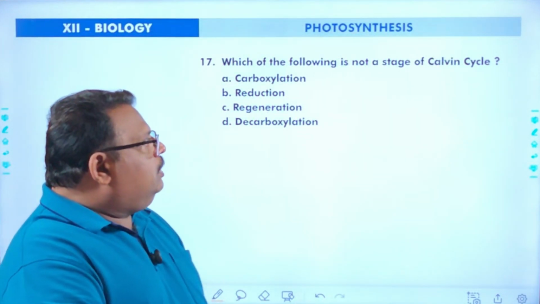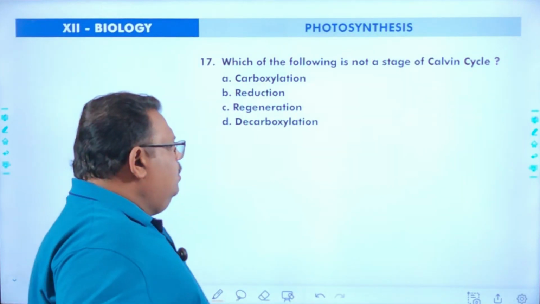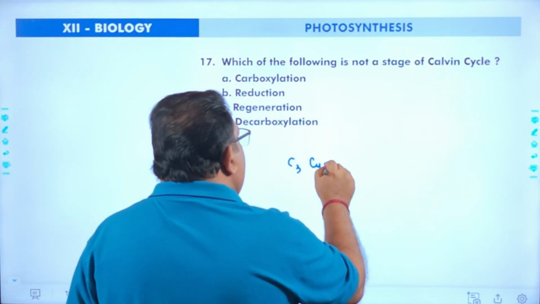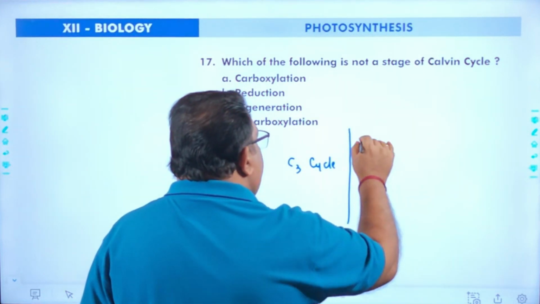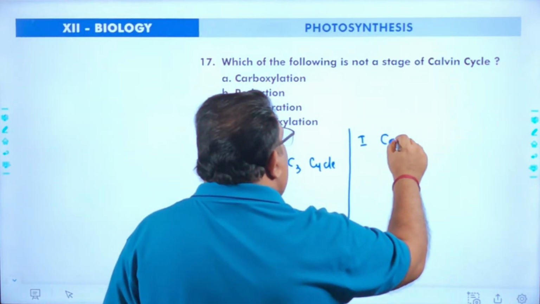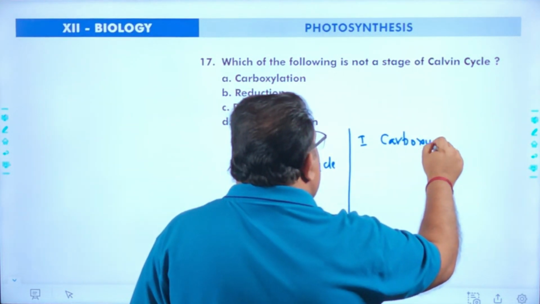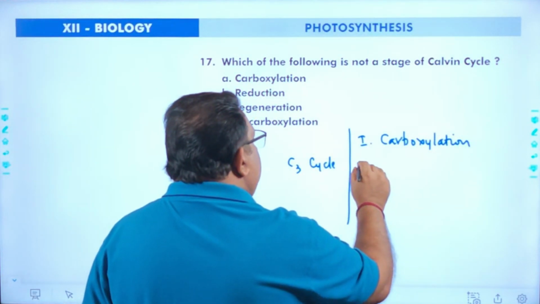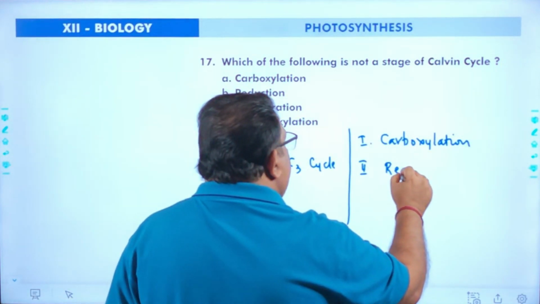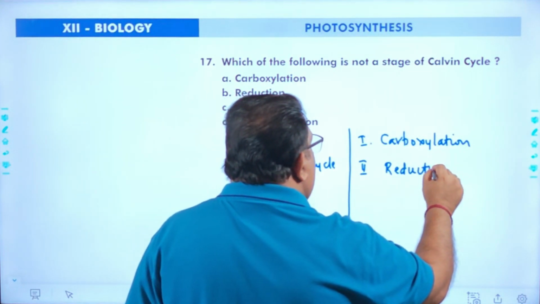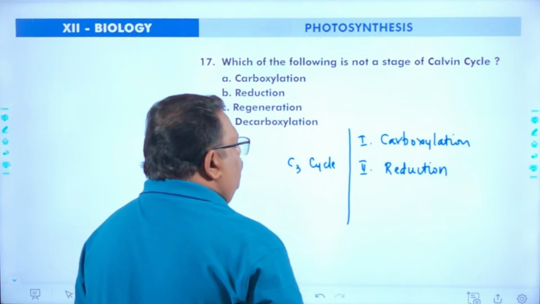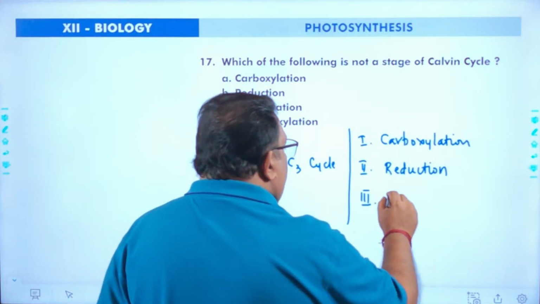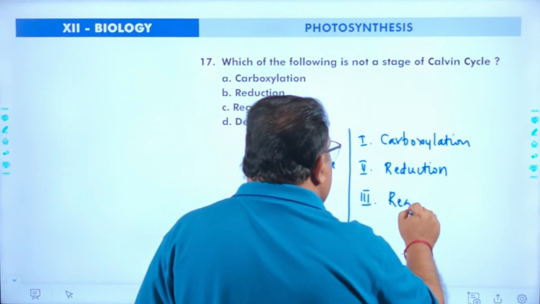Which of the following is not a stage of Calvin cycle? Calvin cycle or C3 cycle has three stages. The first one is called carboxylation. Second stage is called reduction. And the third stage is called regeneration.